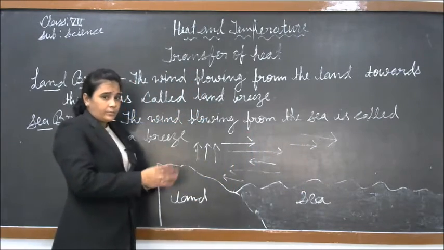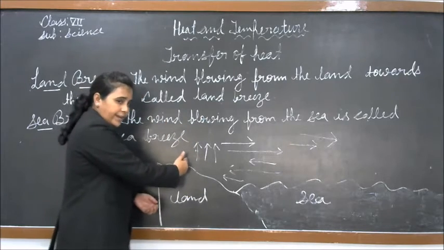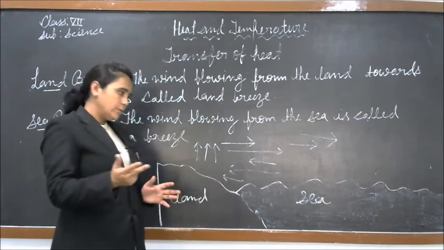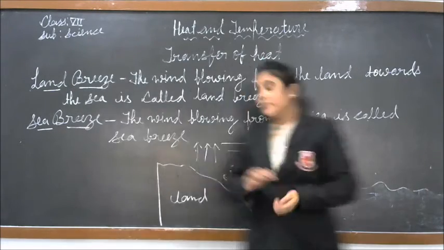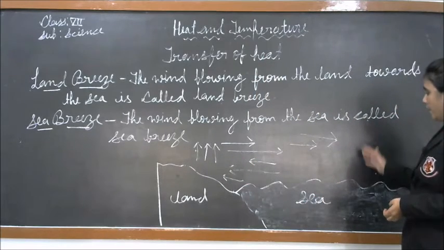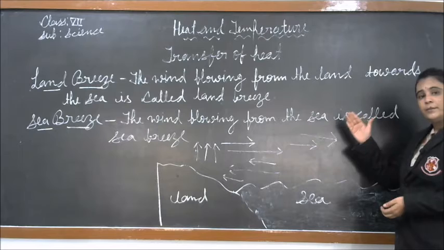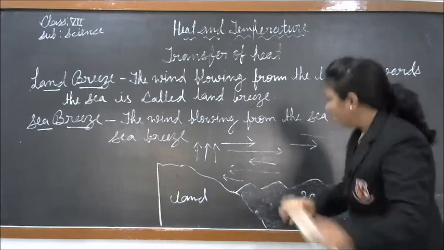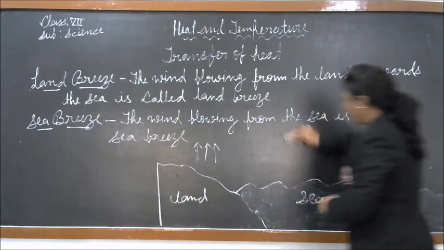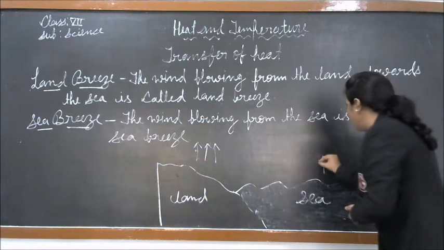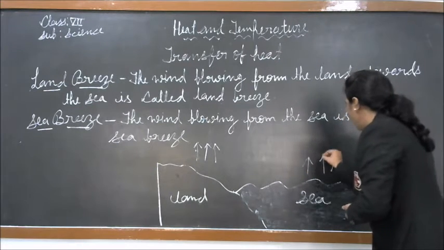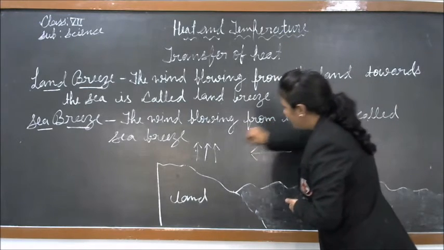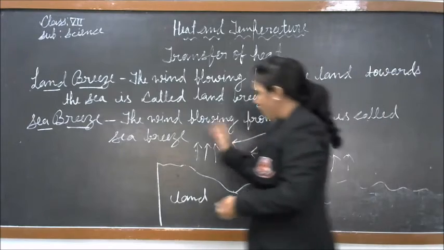The air over the land becomes heavier or cold, and the air over the sea becomes hot and lighter, and moves toward the land.